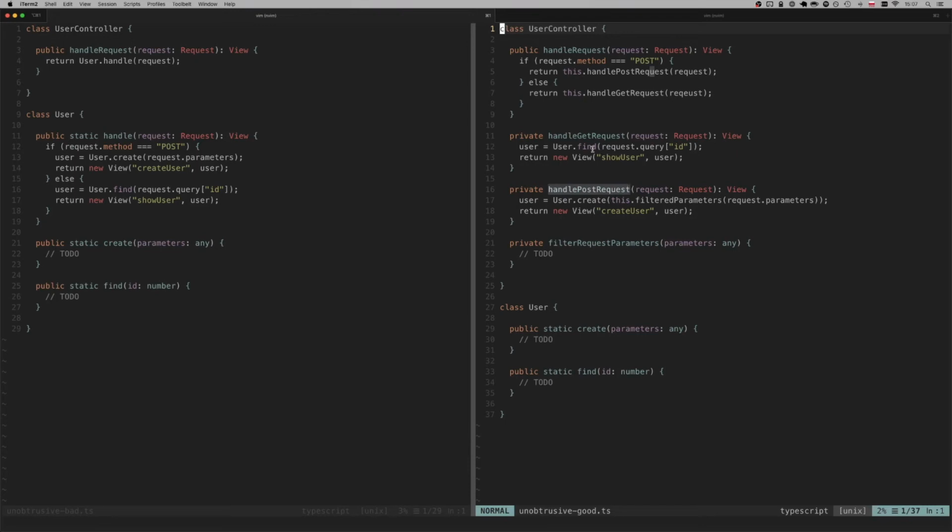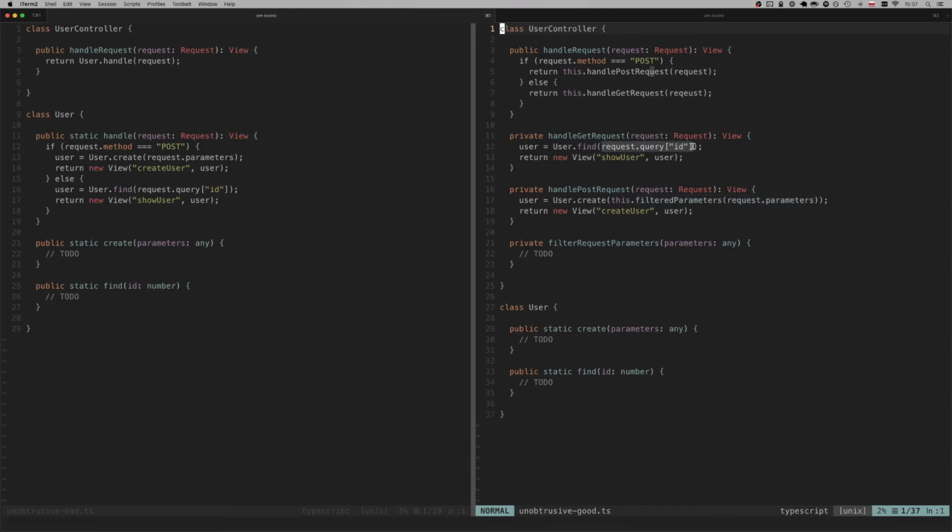Now, if it's get, then we just call user.find. If it's post, then we call user.create. And you can see that the controller is responsible for returning the proper views. Also, the controller is responsible for passing the correct information to the model. We're not passing the whole request. We just pass the relevant attribute.